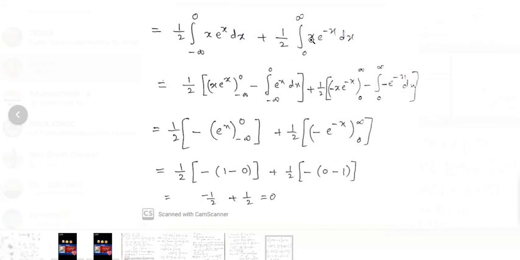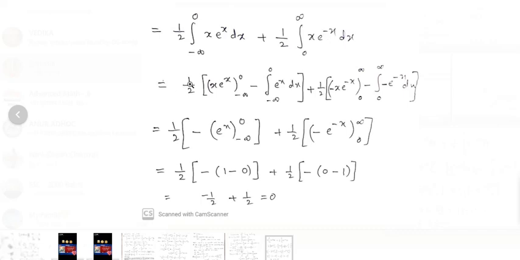For the first integral, u is equal to x, v is equal to e power of x. For the second, u is equal to x, dv is equal to e power of minus x dx. Therefore v is equal to integral e power of minus x dx. What is the integral value of e power of minus x? It is minus of e power of minus x. So here u is x, v is minus e power of minus x.